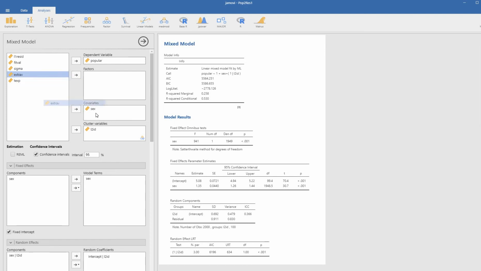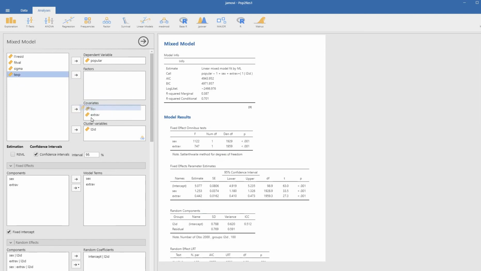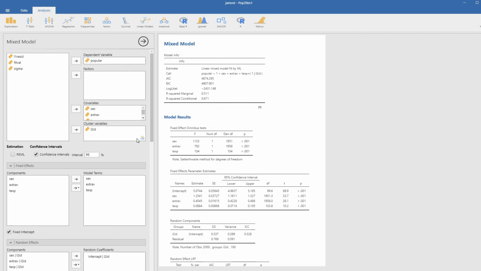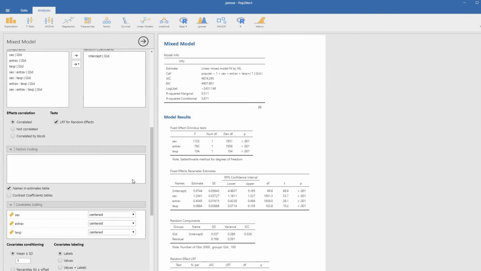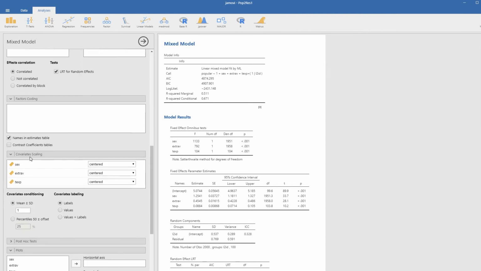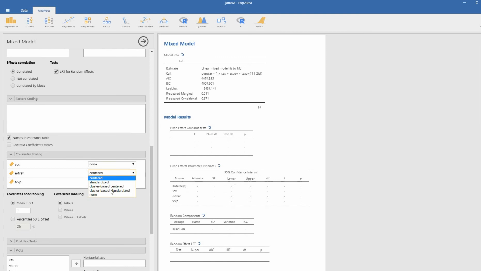So I'm now going to move extroversion down to the covariates box and teacher experience down to the covariates box as well. Now, as I'm adding these in, let me just note, too, that by default, under covariate scaling, you can see that the program defaults to centering these variables at the grand mean. And when you click on this box, you can see that there are various options in terms of centering. But like I said, for the presentation in Chapter 2, there's no centering. So I'm going to set all of these to none so that we can remain consistent with the output that's presented in that chapter.